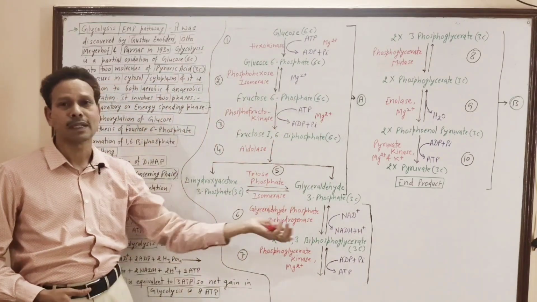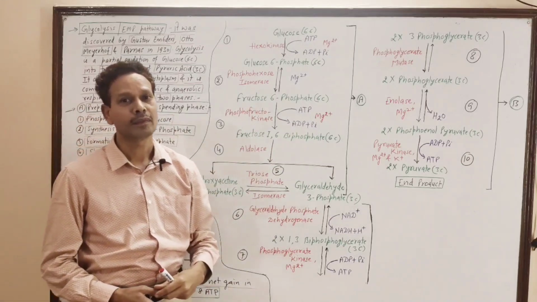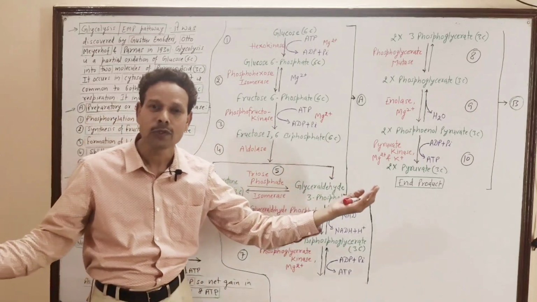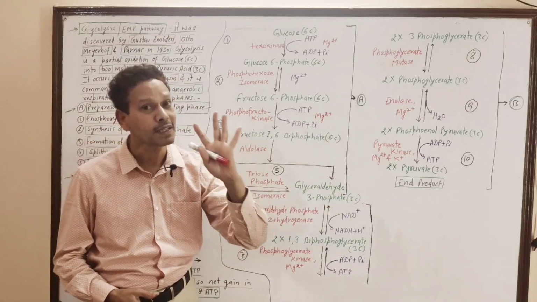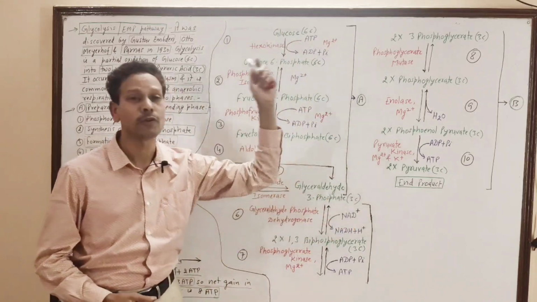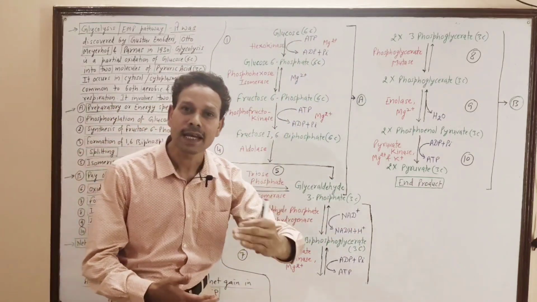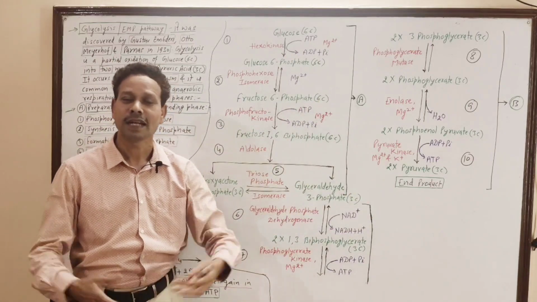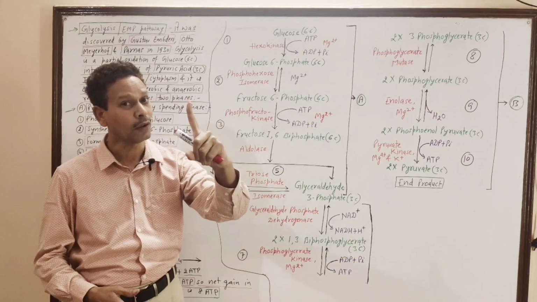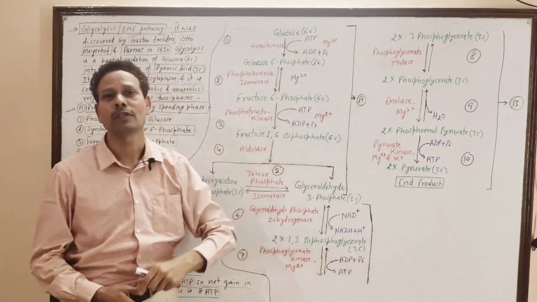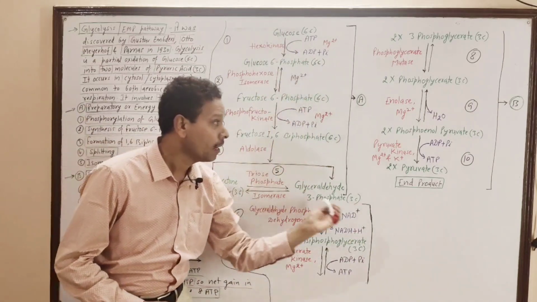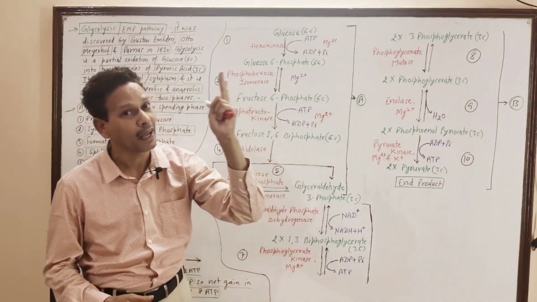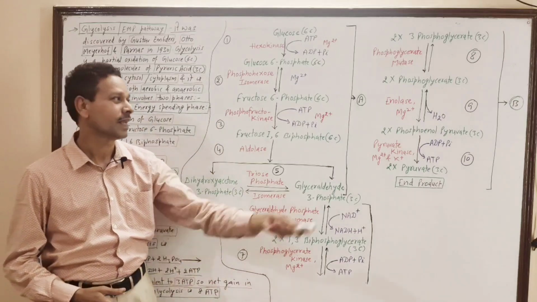This entire process, glycolysis, takes place in the cell cytoplasm, the cell cytosol, as all necessary enzymes involved in this process are present in the cell cytoplasm. This process doesn't require oxygen, but note down, this is a common process. This entire pathway is common, involved in both aerobic and anaerobic respiration. That is a common step, glycolysis.